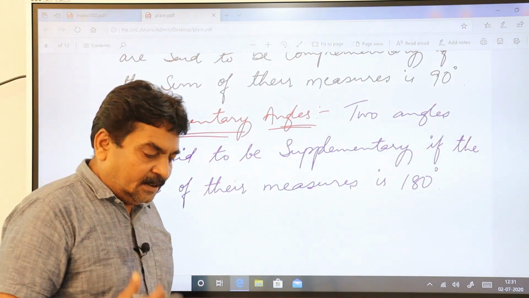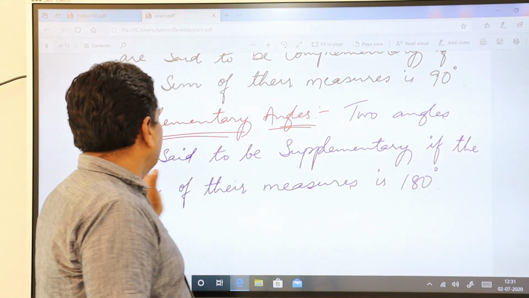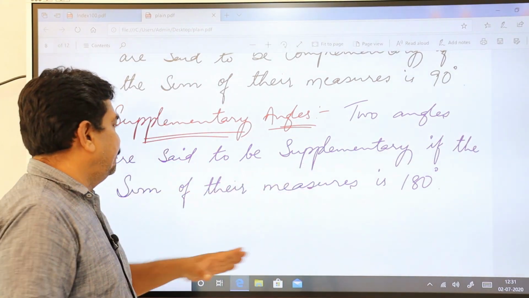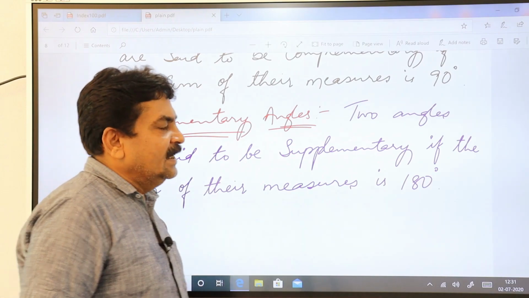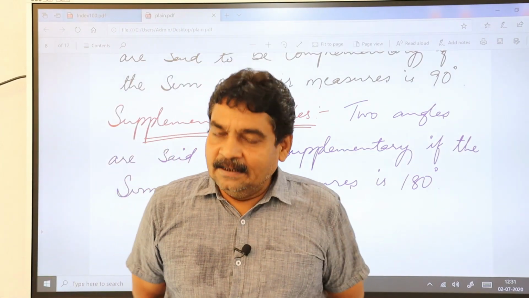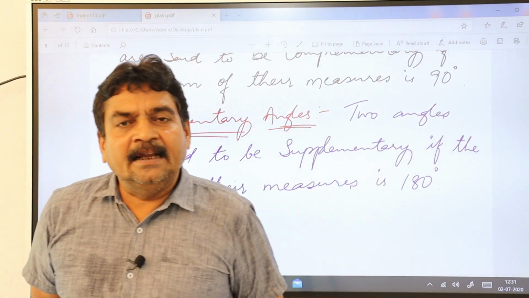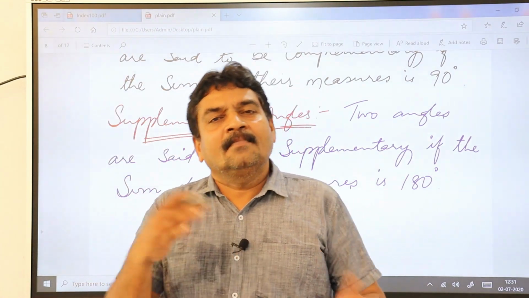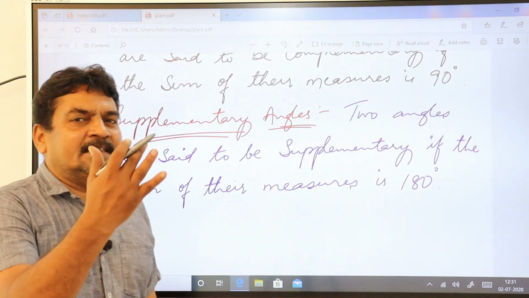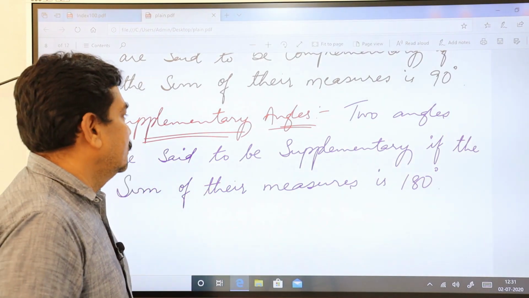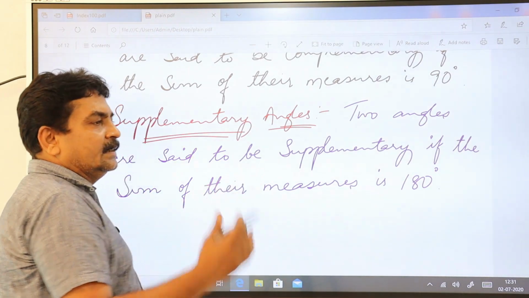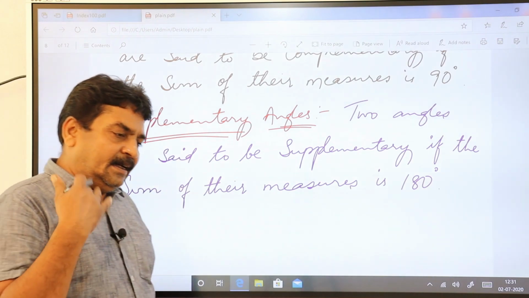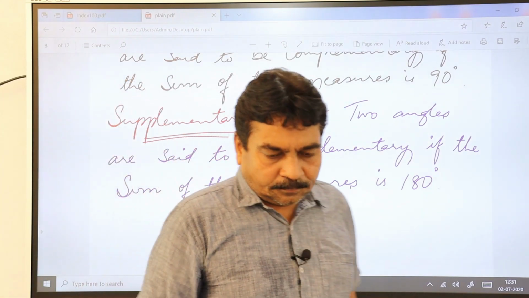What do you mean by supplementary? Two angles are said to be supplementary if the sum of their measures is 180 degrees. Suppose you have an angle 100 degrees, the other supplementary angle should be 80 degrees. 100 plus 80, 180 degrees. So such two angles are called supplementary angles.